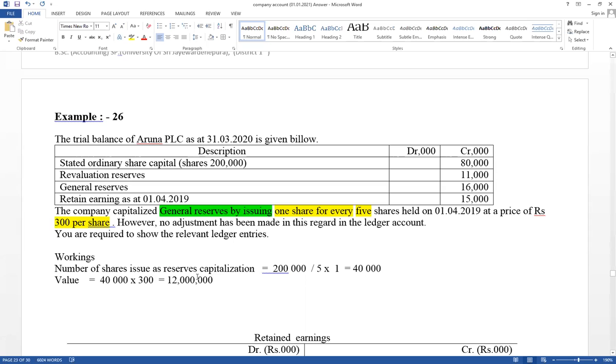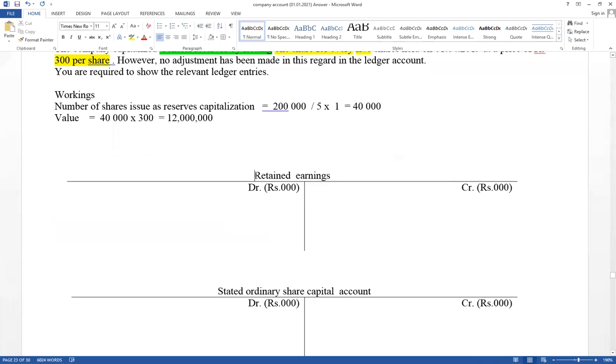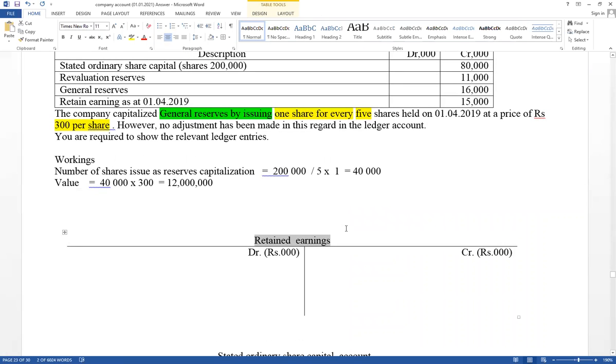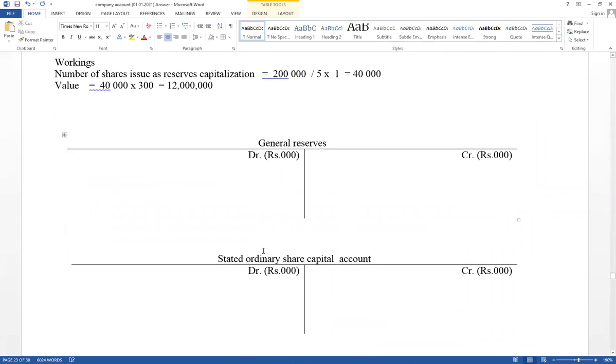Reserves capitalization. Now it has given general reserves capitalization. Sometimes it has given retained earnings capitalization. Therefore, now it has given general reserves, so you have to prepare the general reserves account, not retained earnings. General reserves and stated ordinary capital accounts.